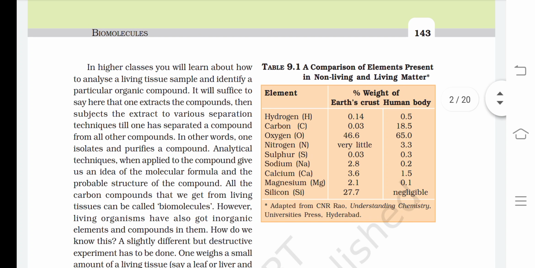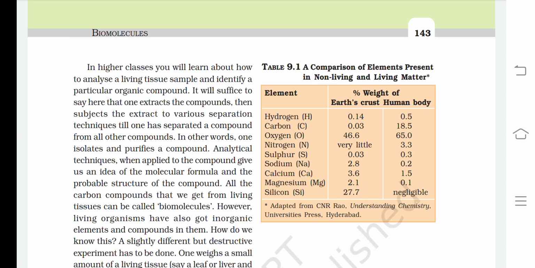In higher classes, you will learn how to analyze a living tissue sample and identify a particular organic compound. It will suffice to say here that one extracts the compounds, then subjects the extract to various separation techniques till one has separated a compound from all other compounds. In other words, one isolates and purifies a compound.